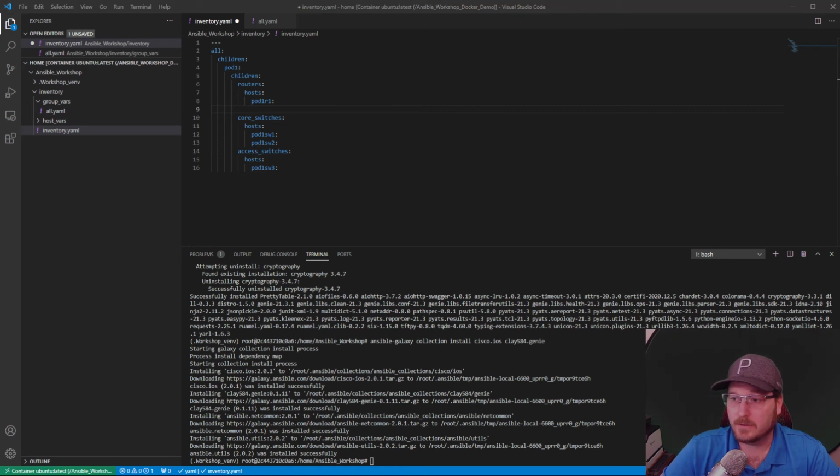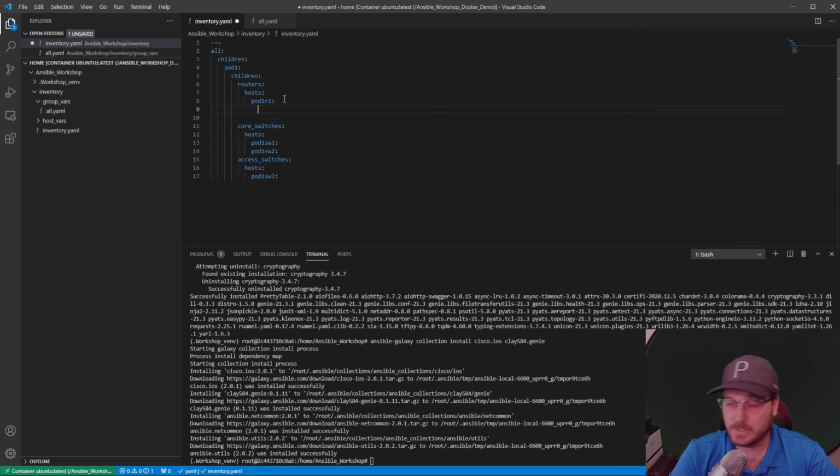So to do that, there is a variable that we're going to use. Just going to 2 spaces to tab that in. It's called ansible_host. And we can actually type in an IP address. In my case, it's 4.1. We're just going to copy this.